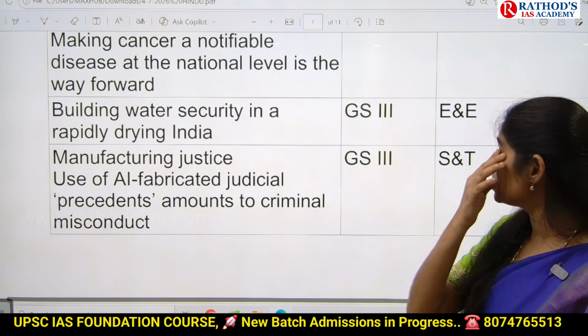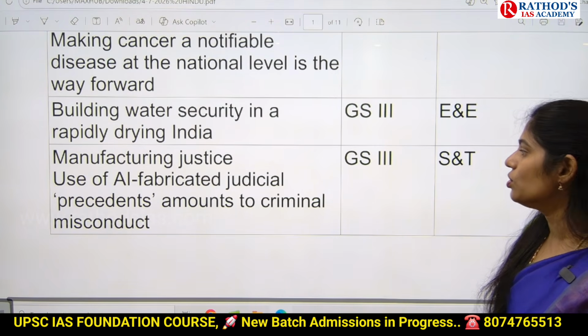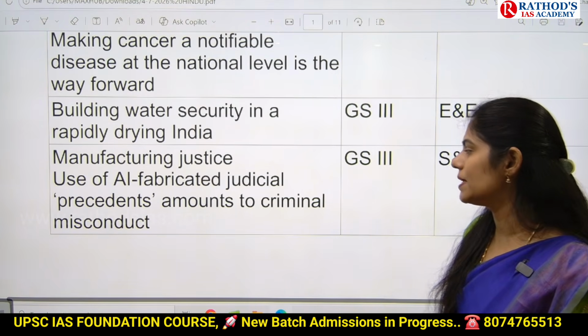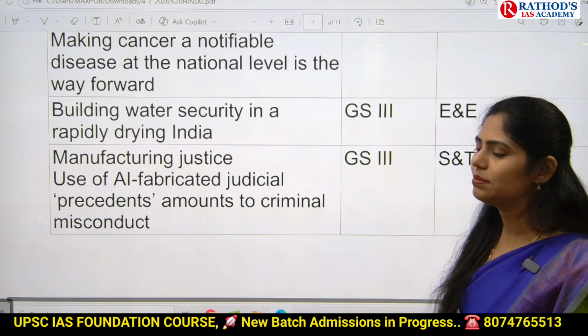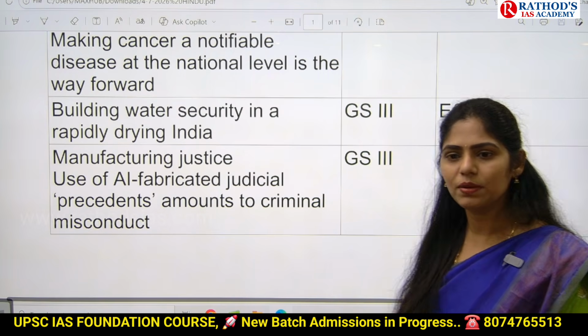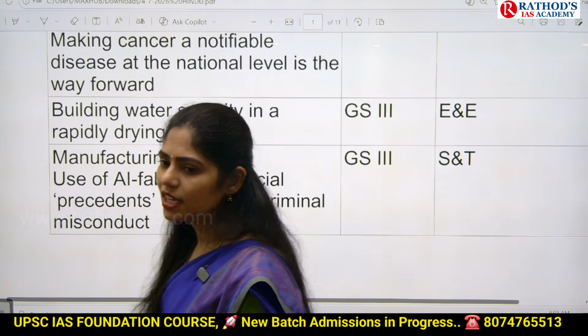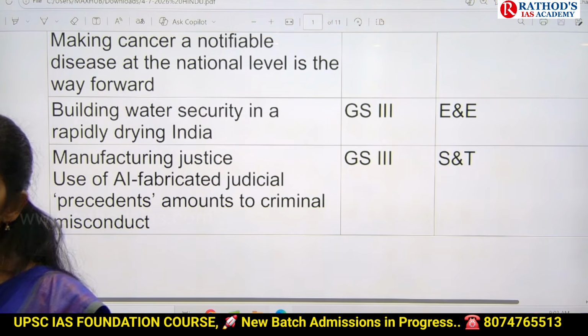And next topic is manufacturing justice. Use of AI fabricated judicial precedents amounts to criminal misconduct. Recently, Supreme Court gave guidelines related to the use of artificial intelligence.